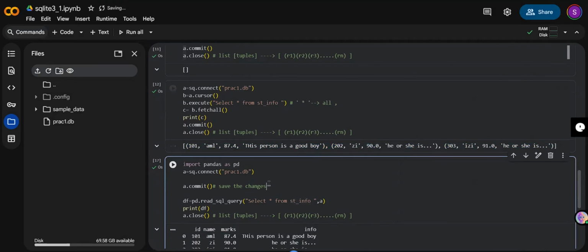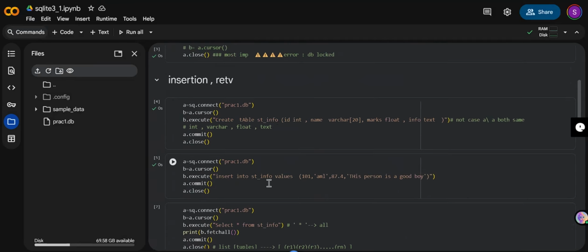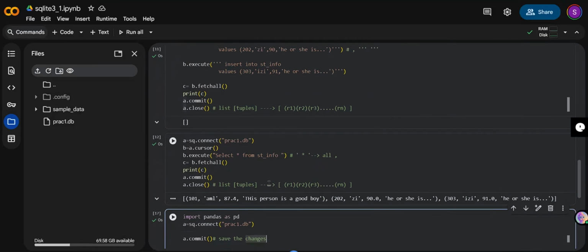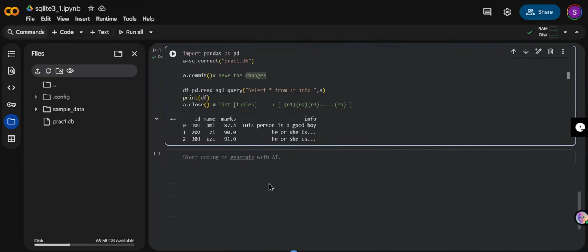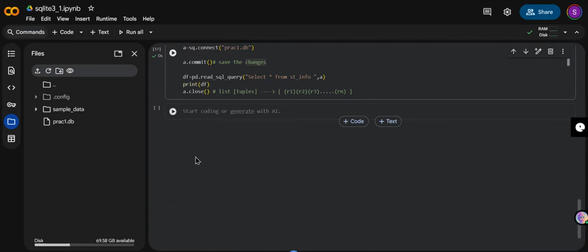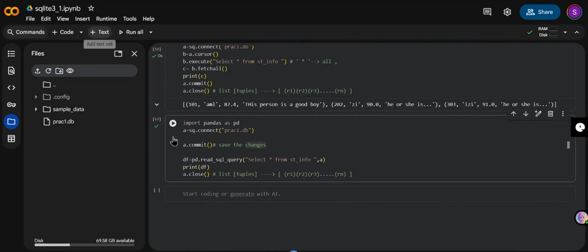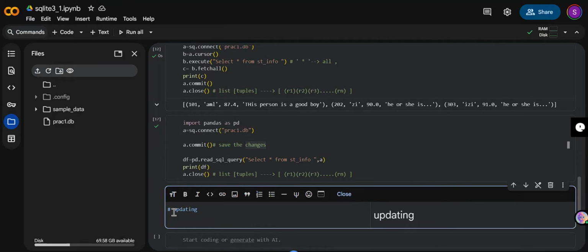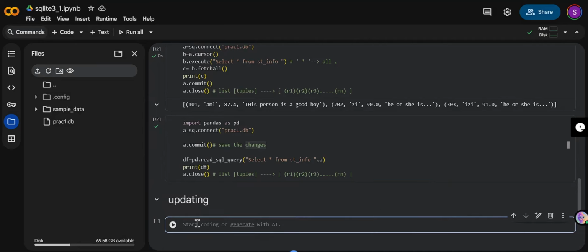I hope till here the things are clear for you, right? Till here everything is clear. Inserting is done. Okay, we have to even go for updating. How are we going to update the data? If I want to rename a table, how am I going to do that? So for this, updating is now the main thing here. We are going to update the data. If I want to rename the table, okay, so what I will do again,